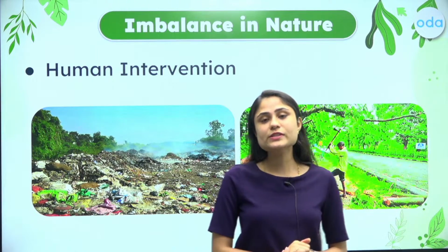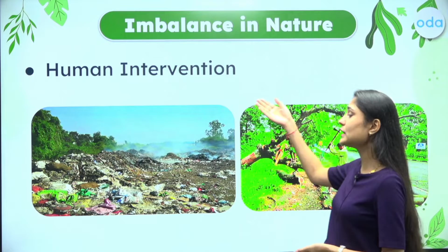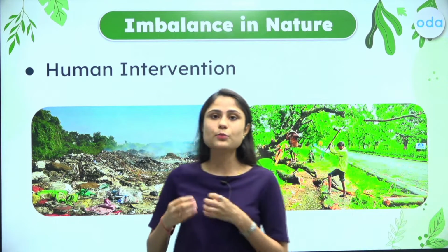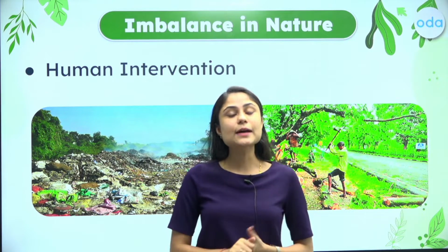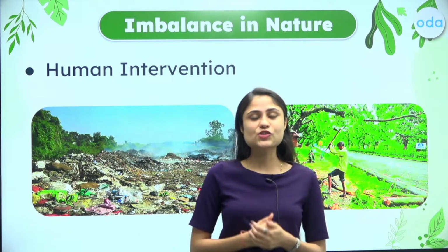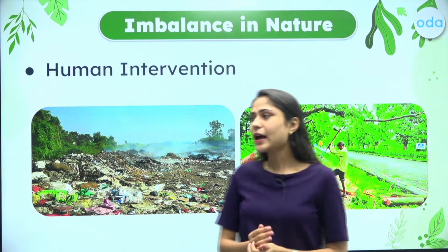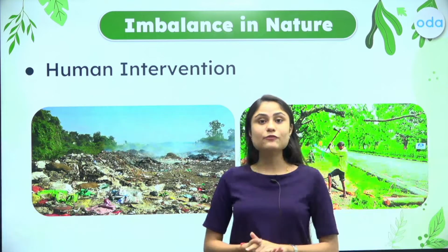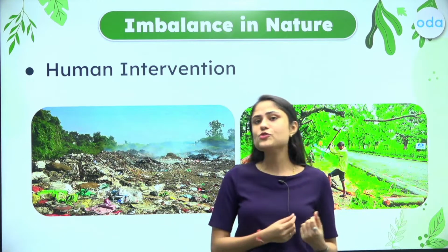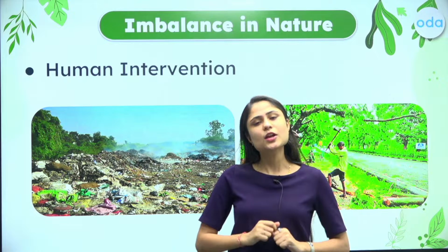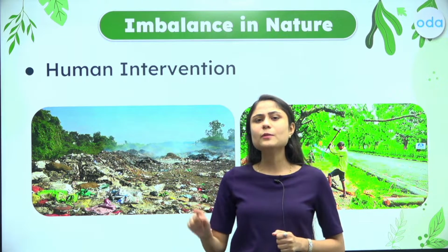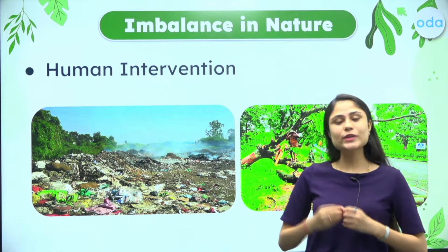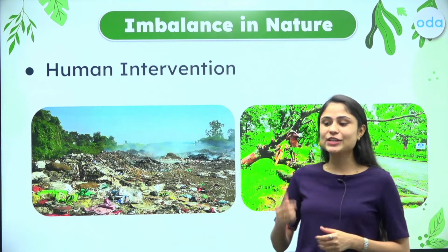The very first reason for it can be human intervention. With increased human intervention in natural processes, definitely there is some kind of imbalance in nature. Let us try to understand it. As you can see, we humans have become greedy to some extent, and we are trying to obtain as many resources as possible, and in turn generating a lot of garbage and creating a lot of pollution. So this is one way we have created imbalance in nature.